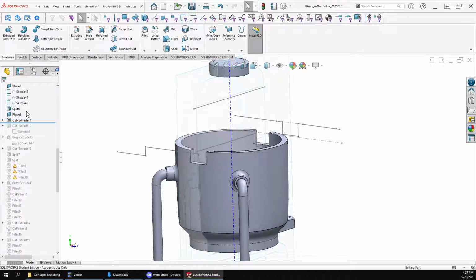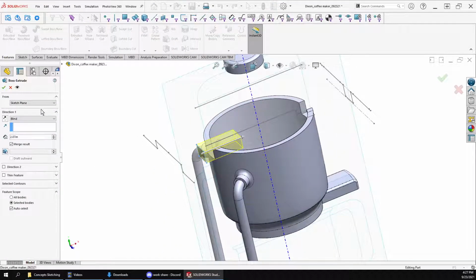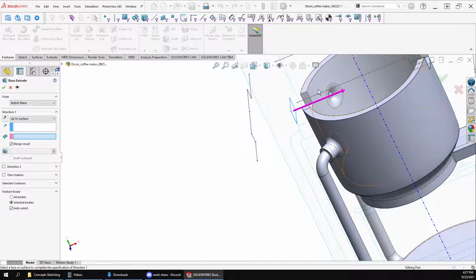If you can, always use the sketch that's the same one. So we're going to come in there. We're going to do an extrude. We're going to use merge results, but we're going to extrude up to this inside surface so we get that shape.